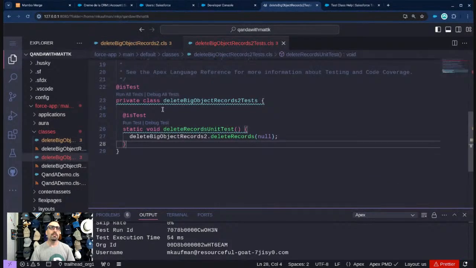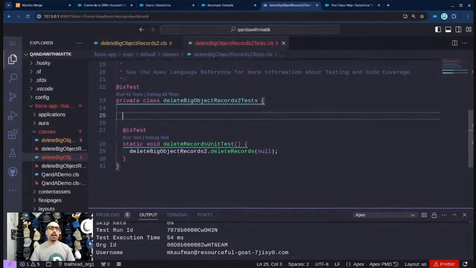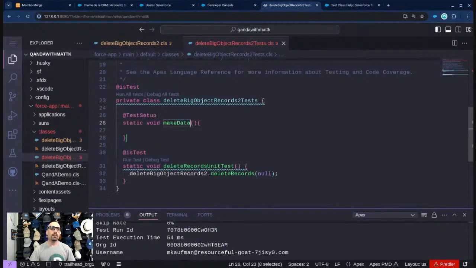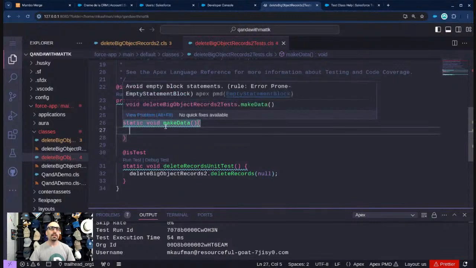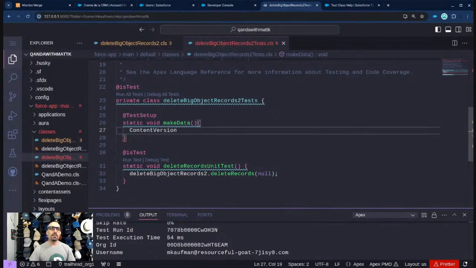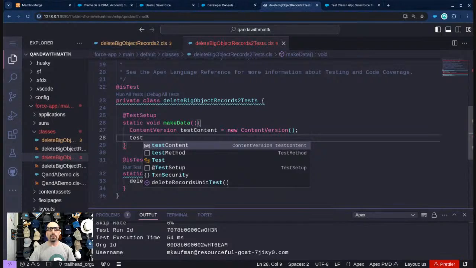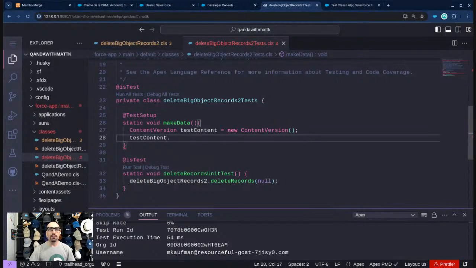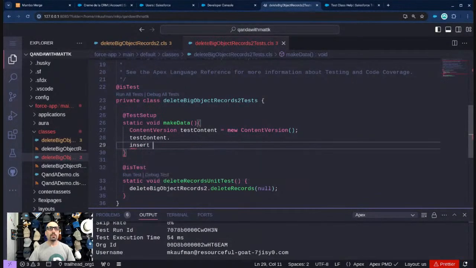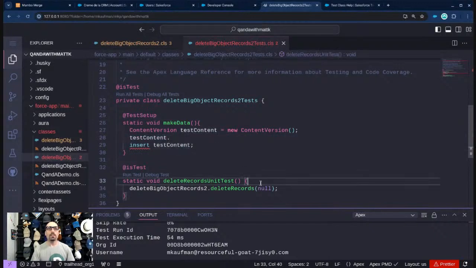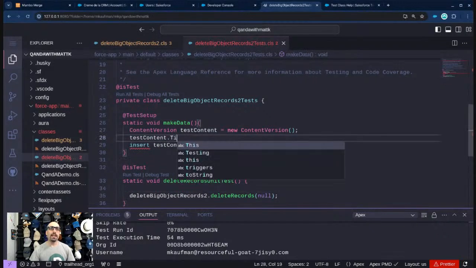So what that means is our test class is going to have to somehow provide an actual ID for a content version. And I'm going to go ahead and create a method called makeData, and then we're going to have to insert a content version. Let's call it testContent equals new ContentVersion. Now, it doesn't have to really be a meaningful content version. We don't have to have, like, an actual file that has important stuff in there. But that's what we're going to want to do here. Insert testContent. And the only reason I haven't finished this yet is because I have to remember all the fields on a content version. And off the top of my head, I don't remember them.